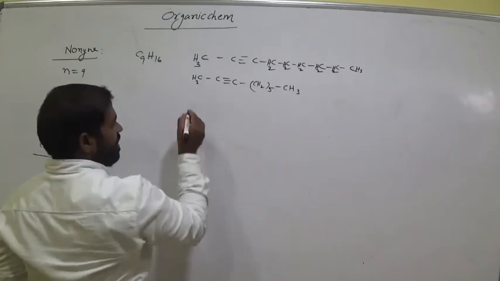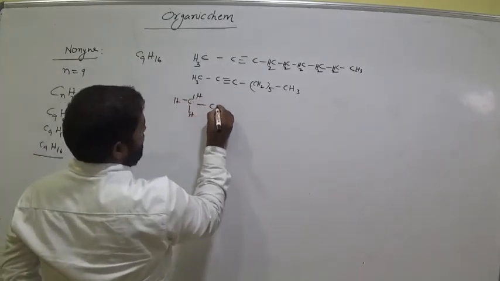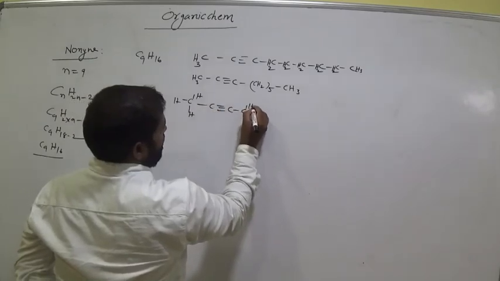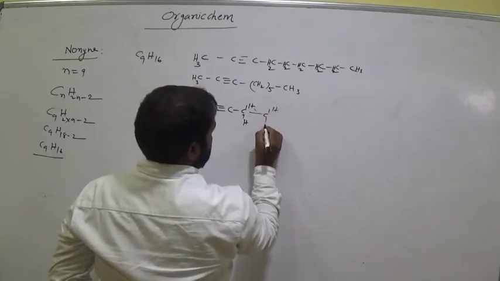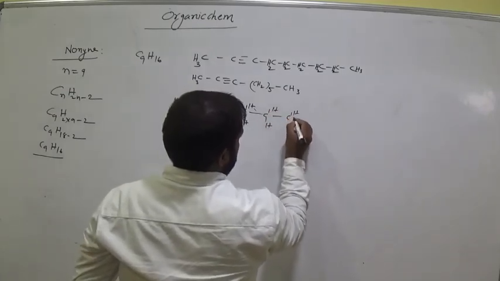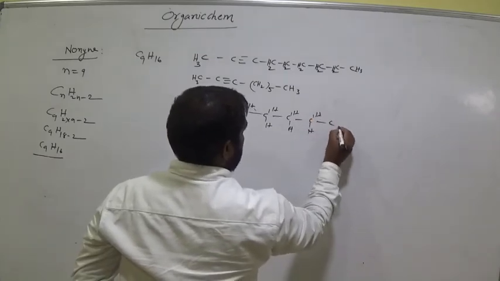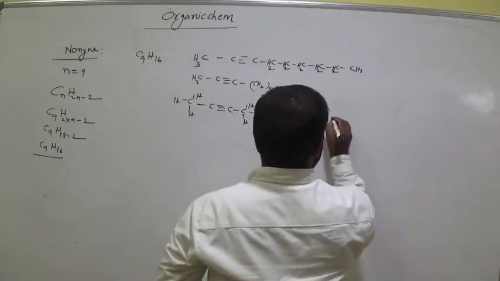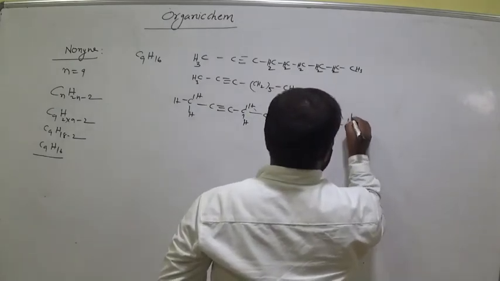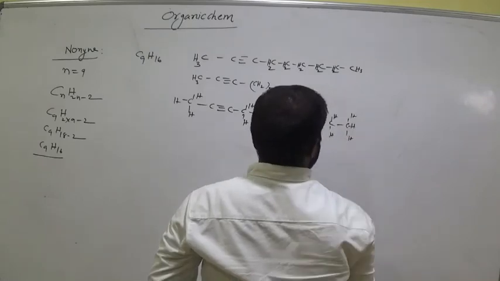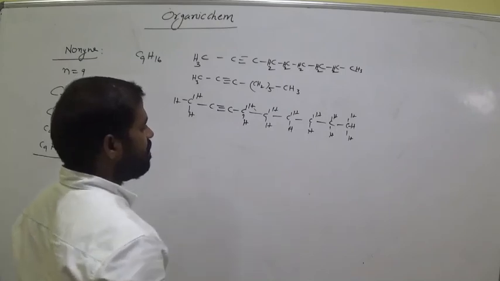Its structural representation is: the first carbon consists of 3 hydrogens and C triple bond C, and H and H. Okay, 1, 2, 3, 4, 5, 6, 7, 8, 9. Okay, clear?